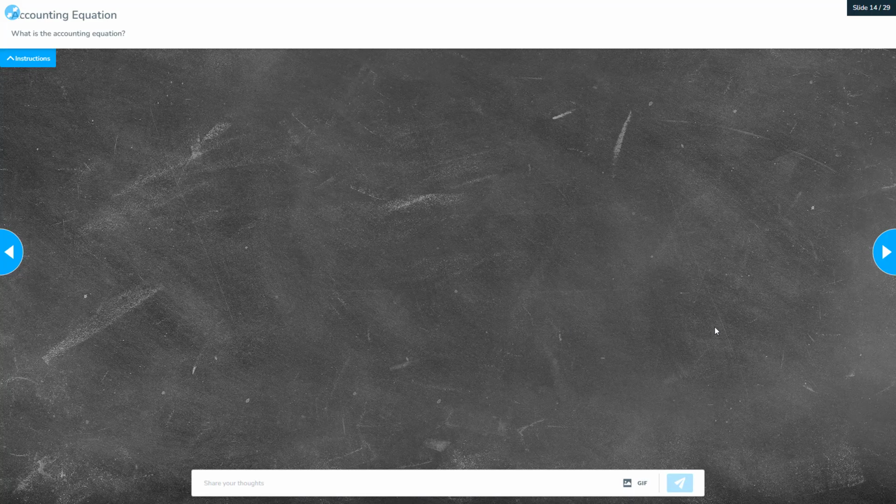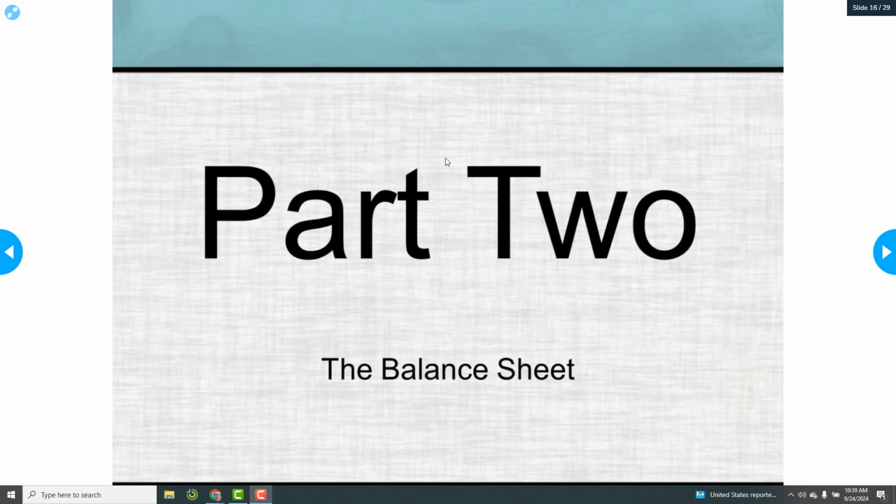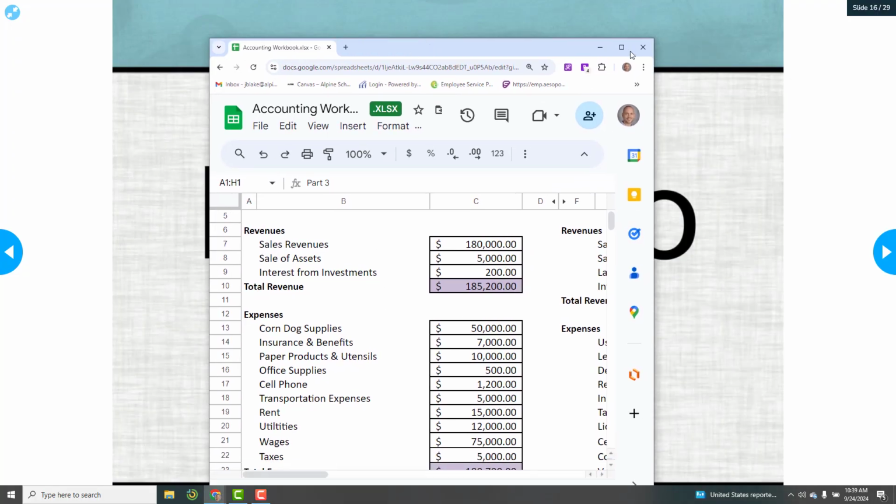And the best way to explain this to you is to actually give you an example of what that is. So right now, I'm going to give you that example. If you were with me, you would go ahead and put in the accounting equation, but you're not with me. So again, here's an image of assets equal liabilities plus owner's equity. Before we move on to the balance sheet in part 2, we're going to take a break, and we are going to now open up our accounting workbook.